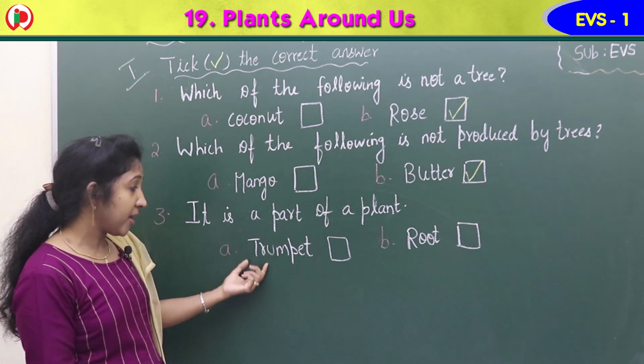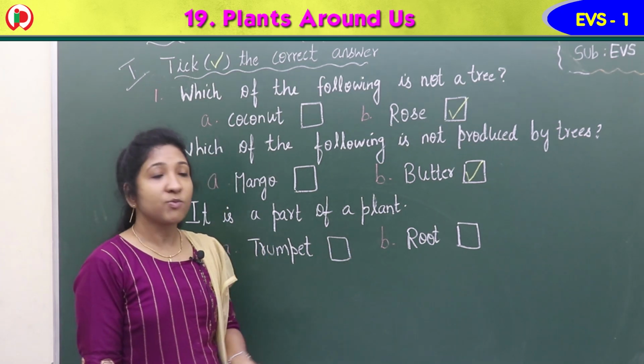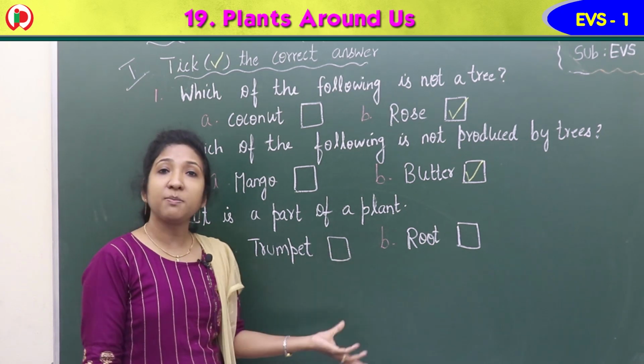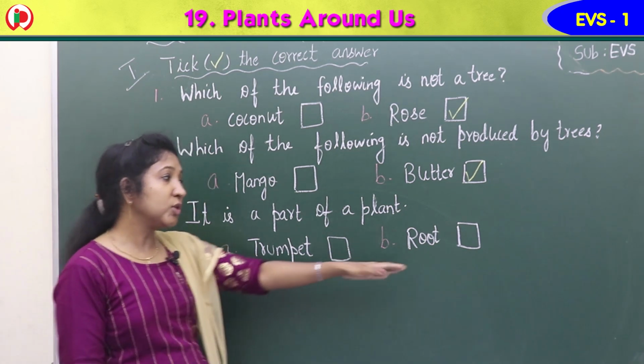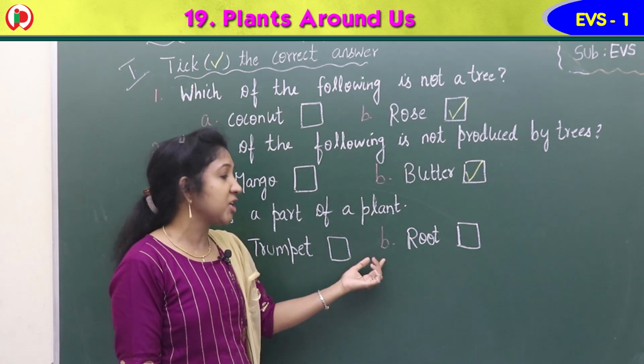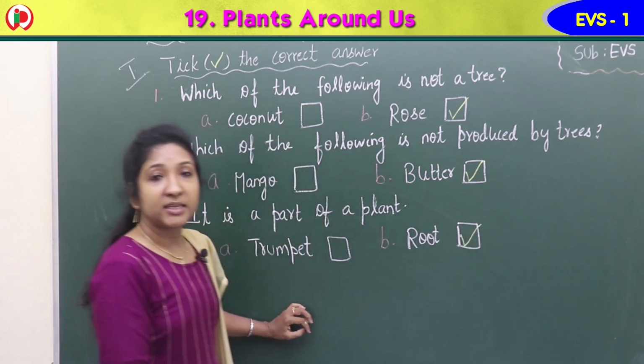Now third one, it is a part of a plant. Option A, trumpet. Option B, root. Which is the part of a plant among these options? Yes, root is a part of a plant. The underground part is root. Option B is the correct answer. So, here you can give a tick.